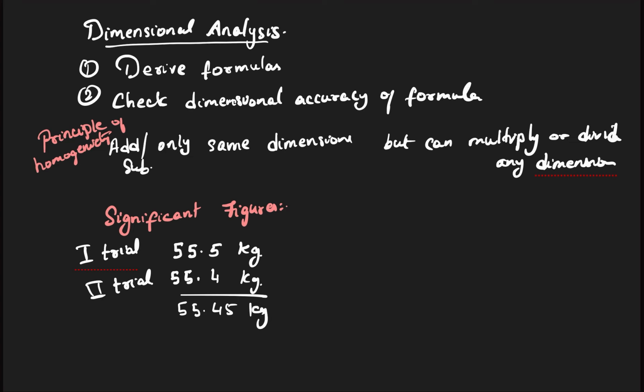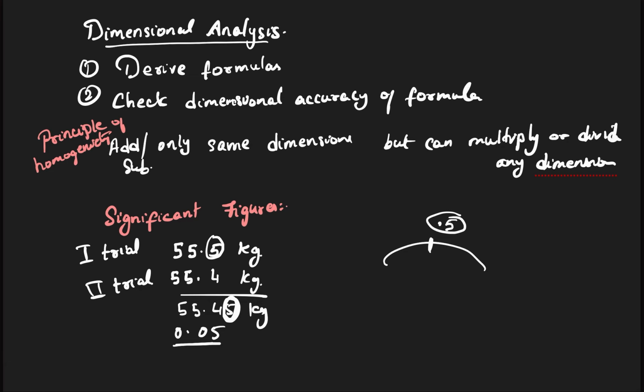Now my question is about my weighing scale. My weighing scale can show me only one digit after the point. My weighing scale has a least count of 0.5. My weighing scale can measure lowest 0.5. Then how did my answer end up as 0.05? Here the least count is 0.05. You're able to notice here that the answer has one extra digit, whereas my weighing scale is not capable of measuring any digit here. It doesn't show anything here. Then how can my answer show one extra digit? How can it be more precise?